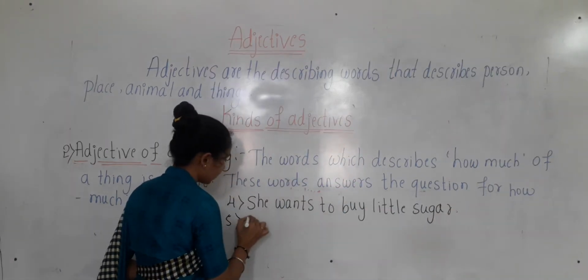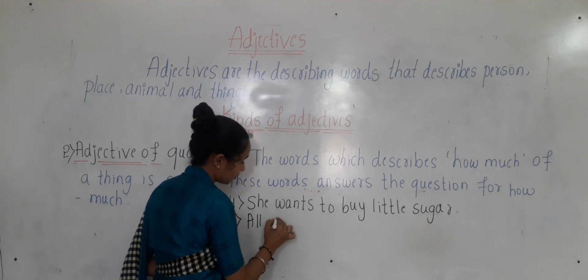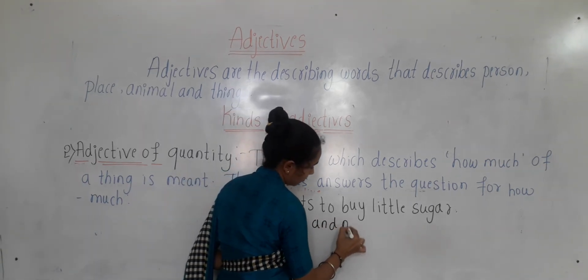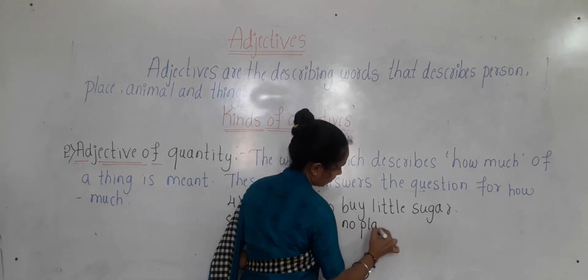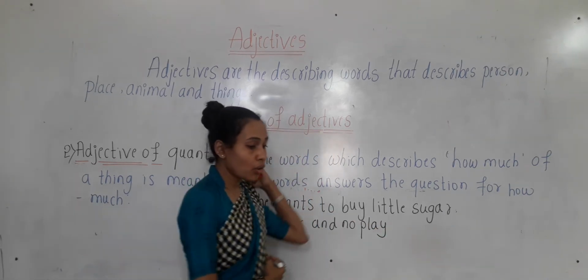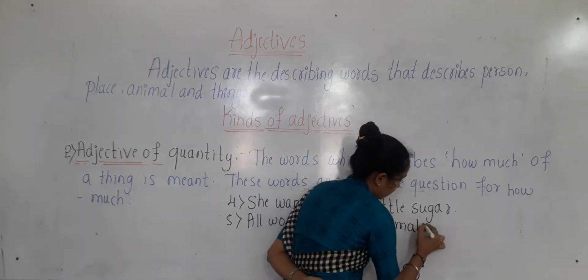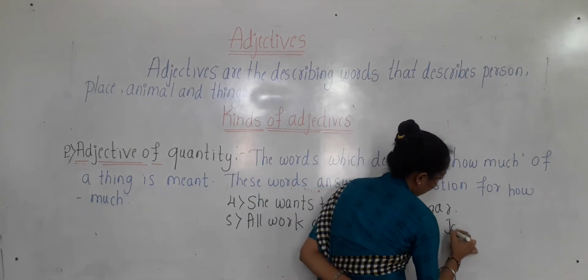Fifth one: all work and no play makes Jack a dull boy.